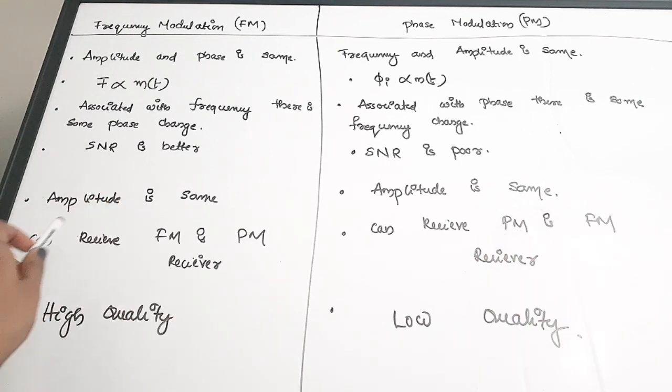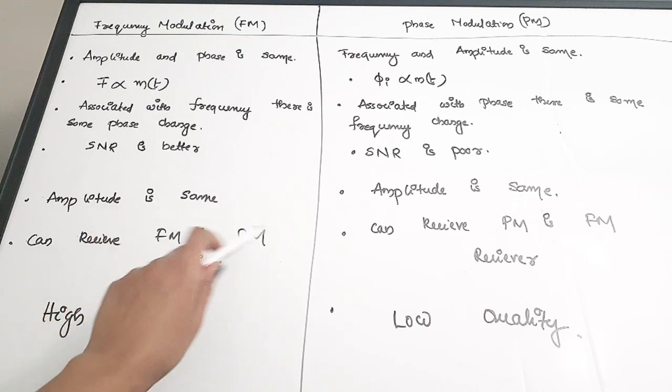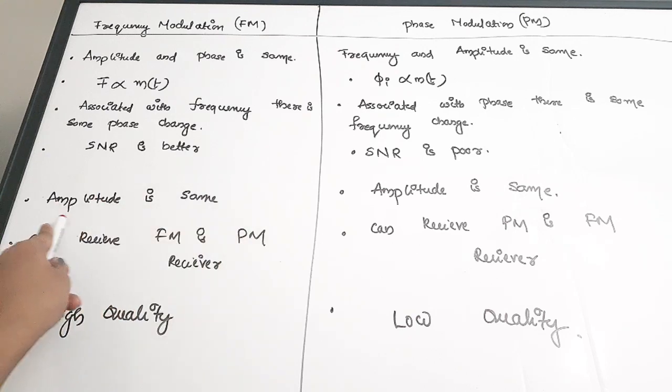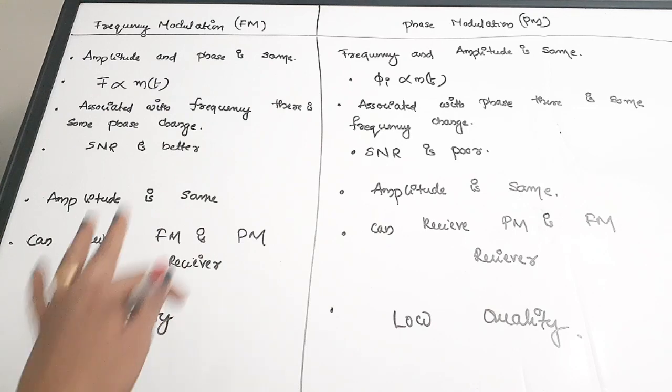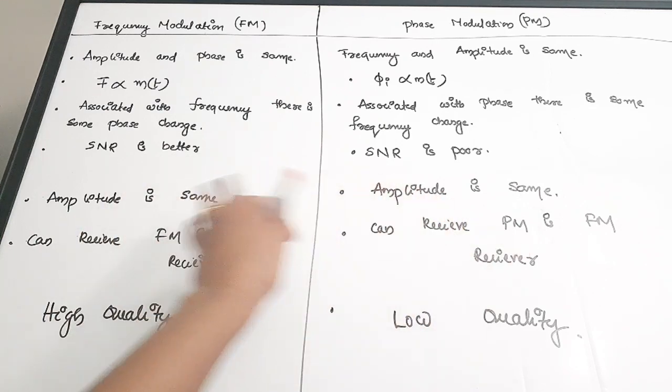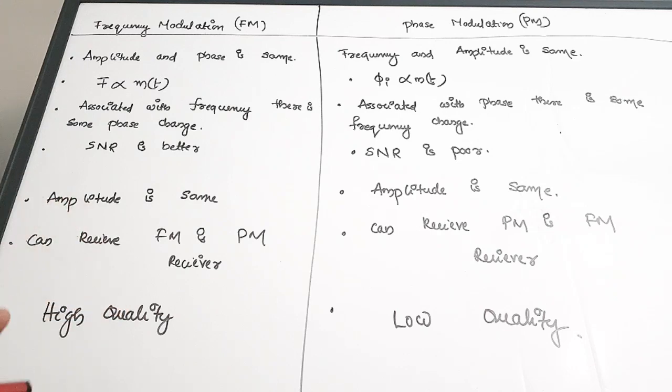Next one is amplitude is the same. That point we have already discussed. The amplitude of the modulated wave is the same as that of the original carrier wave. There is no change. Here also, for both the cases, amplitude is exactly the same.